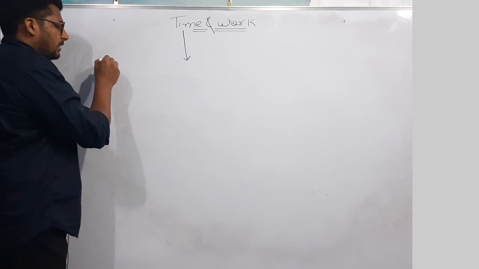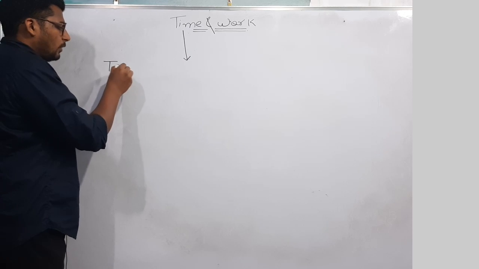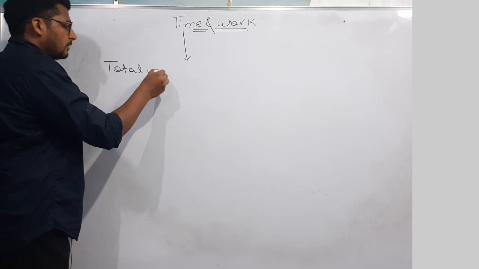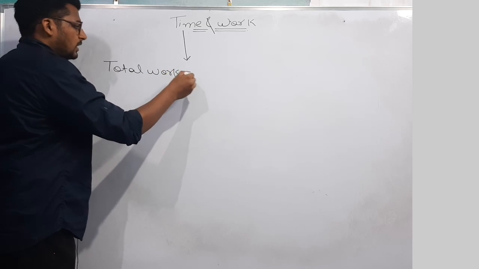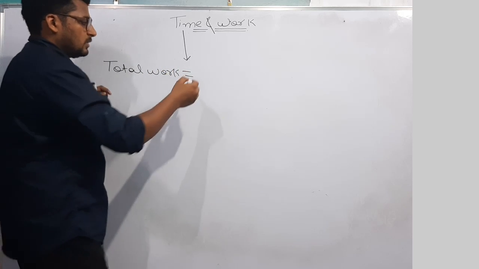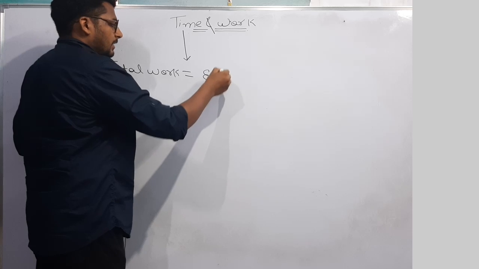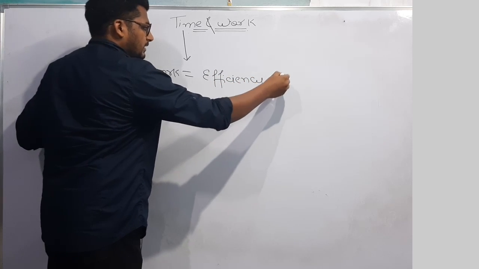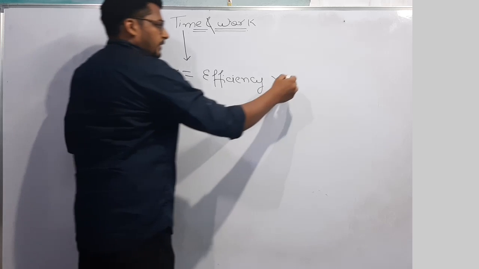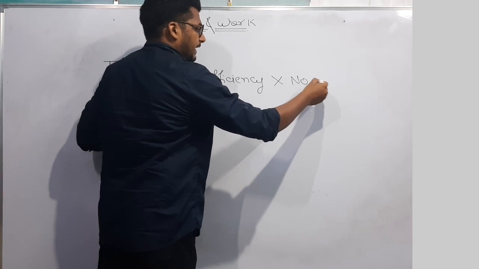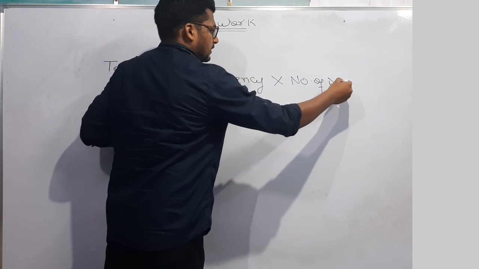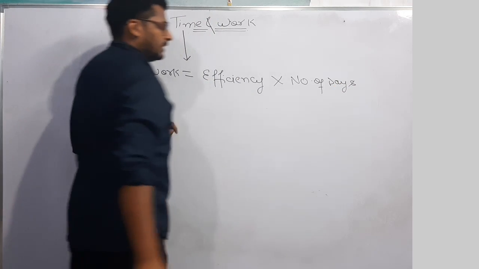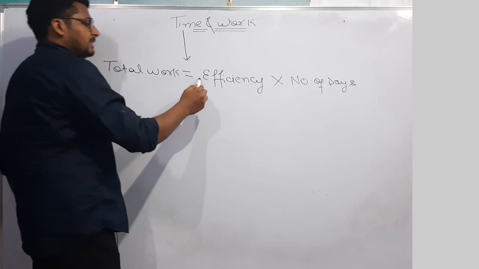In time and work, total work depends on two things. First, efficiency, and second, number of days in which work is completed. Now in time and work, the main thing is efficiency.